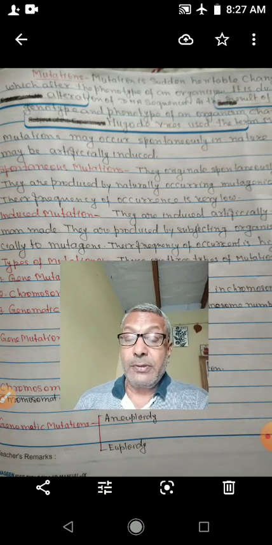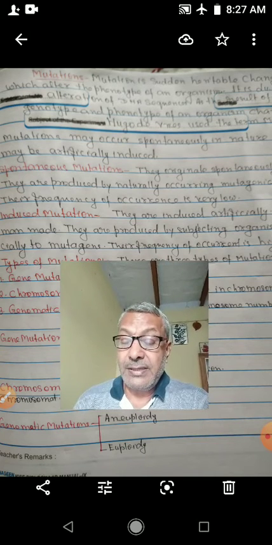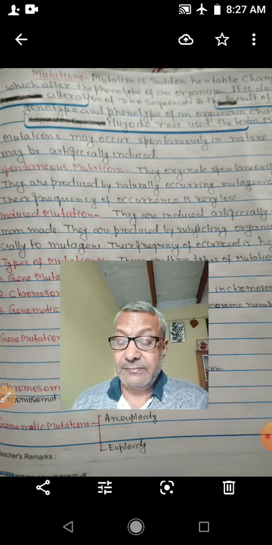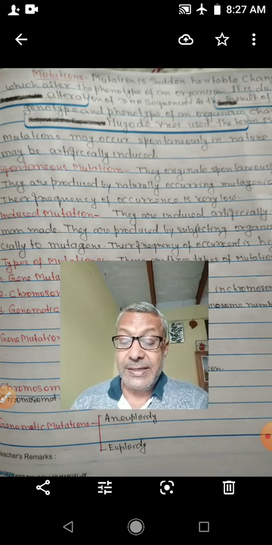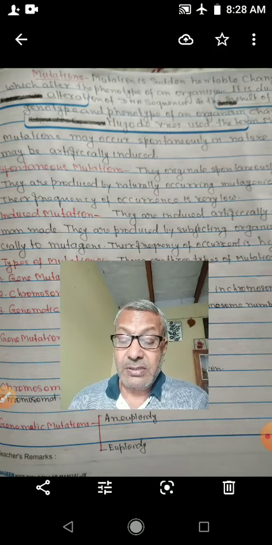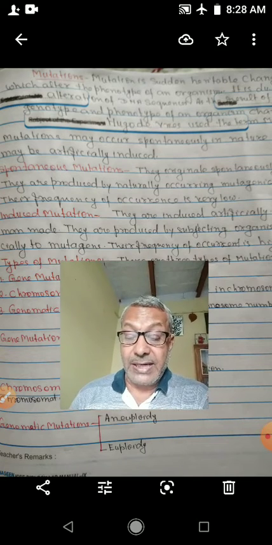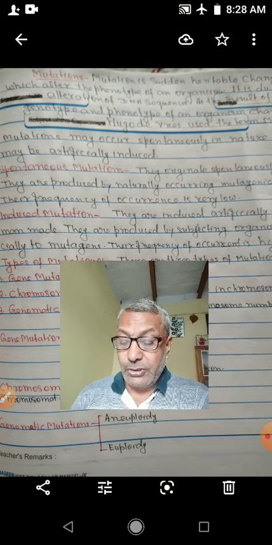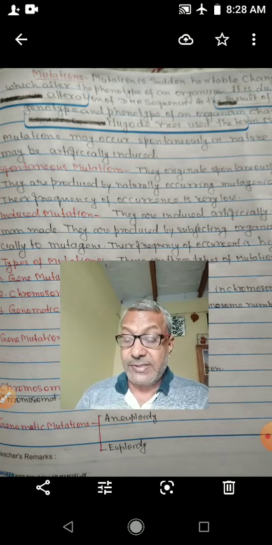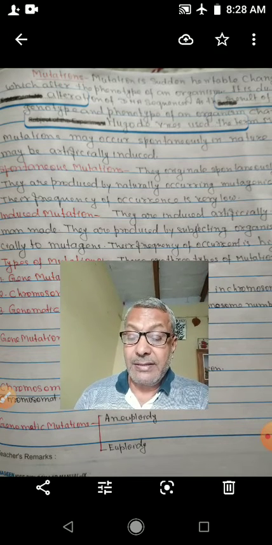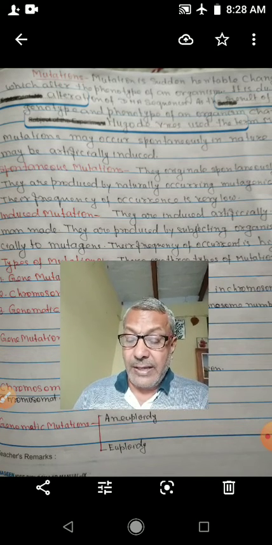In euploidy, there is variation that involves the entire set of chromosomes. So their entire set of chromosomes is going to change. So that is euploidy. Euploidy is of two types, monoploidy and polyploidy.